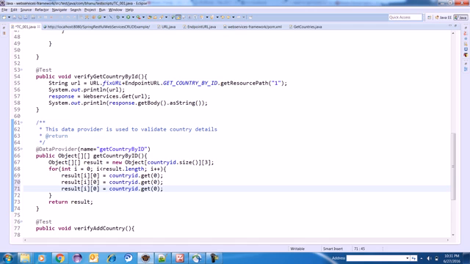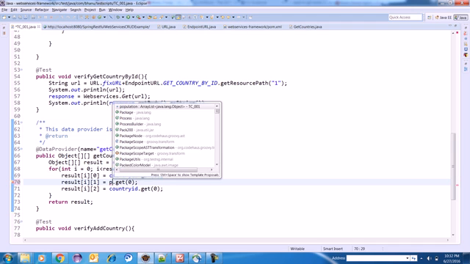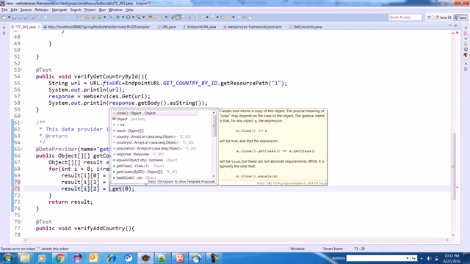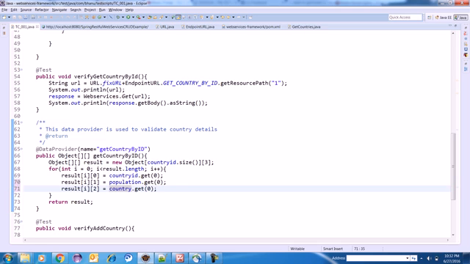First row first column, first row second column, and first row third column. And here, instead of country ID, I can write population.get, so I'll have everything at runtime. And then here I can do country name, here I can do just country. So what I am trying to do here is, for this country ID I have population also, I have country, so I know that for this ID the country name should be this and population should be this.